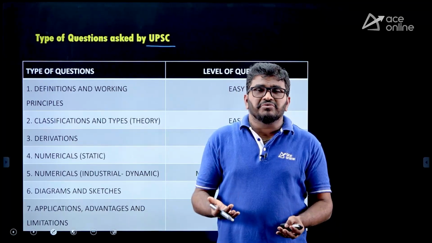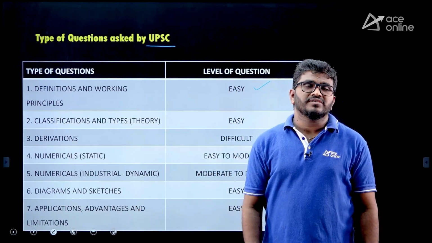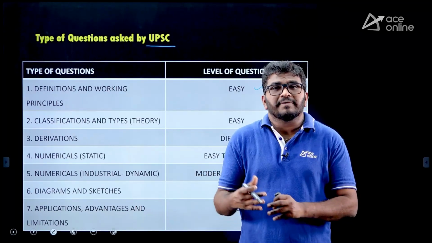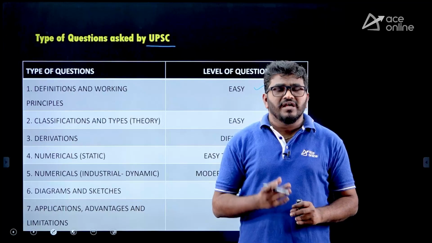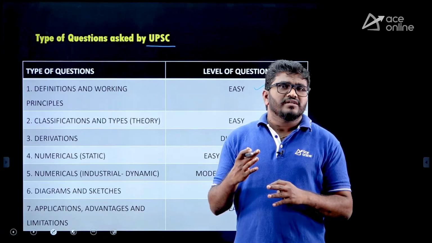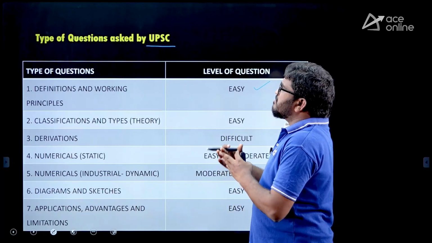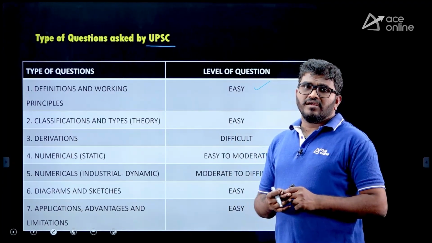It's a theory-based question with basic definitions. What is Grashof's law? Explain different types of 4-bar mechanisms. Like that, they will ask you questions on basic definitions and sometimes working principles.